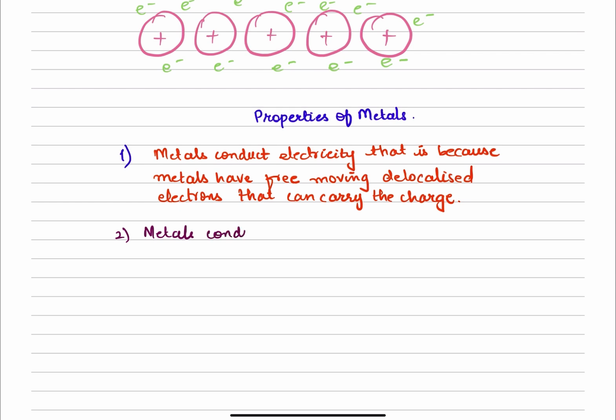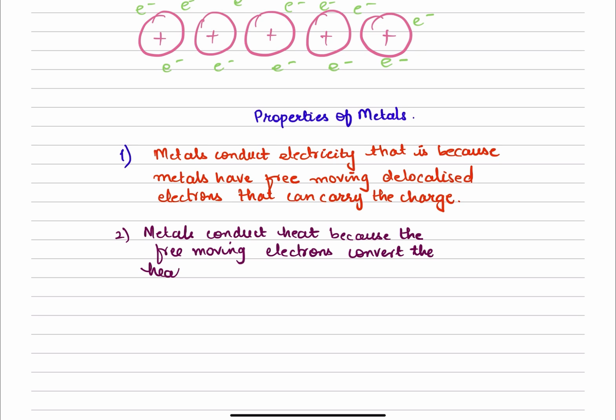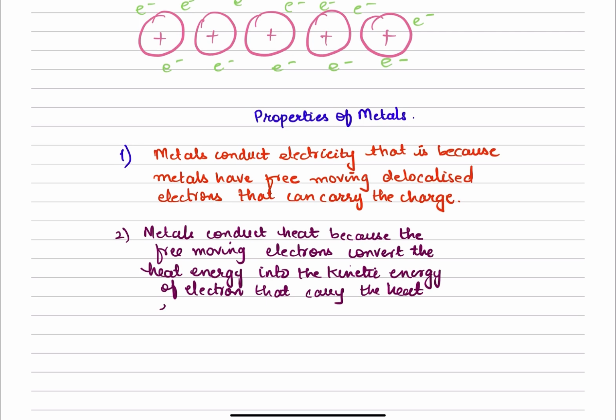So metals conduct heat for the very same reason, because the free moving electrons convert the heat energy into the kinetic energy of electrons that carry the heat energy from one side to the other.